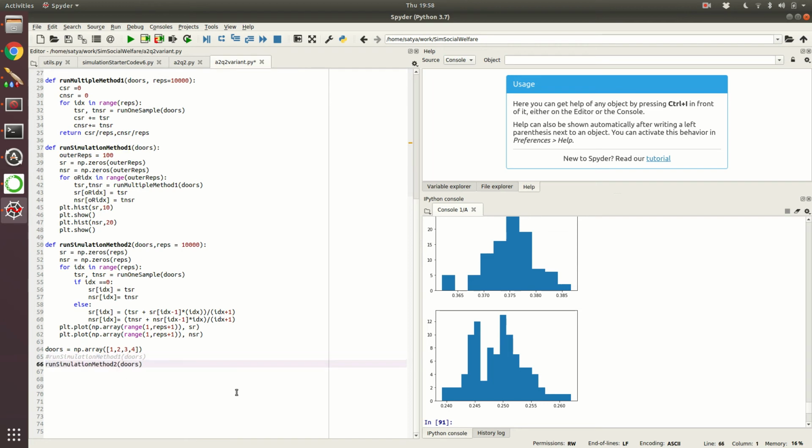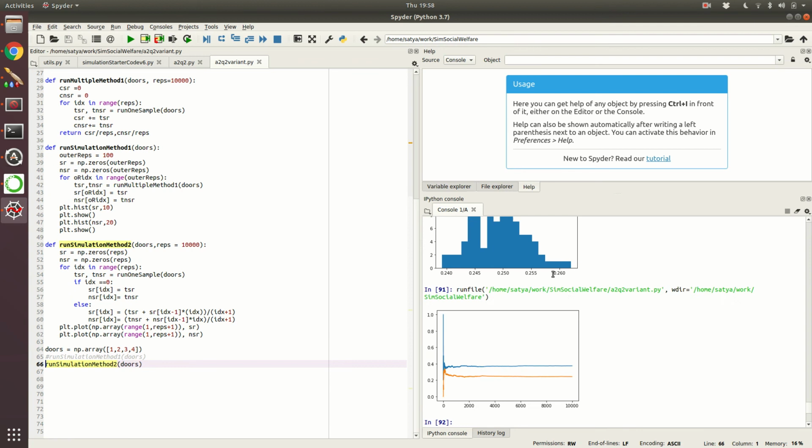So let us now run simulation method 2. No change is required, so let's run this. Now the two rewards are roughly closer. So that's it. I will upload this now.